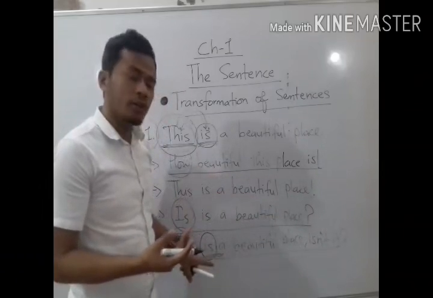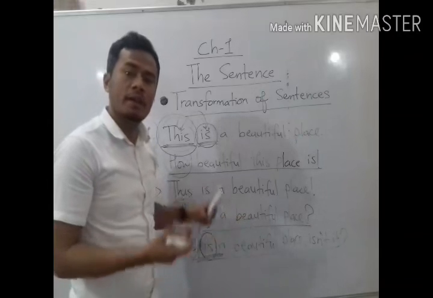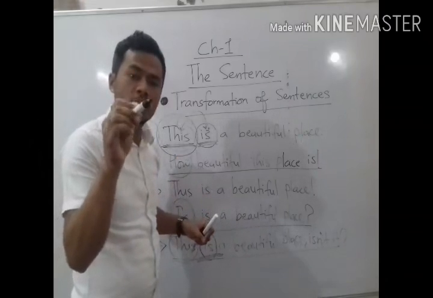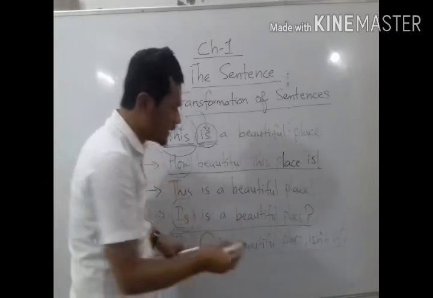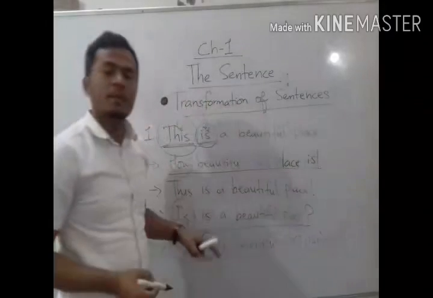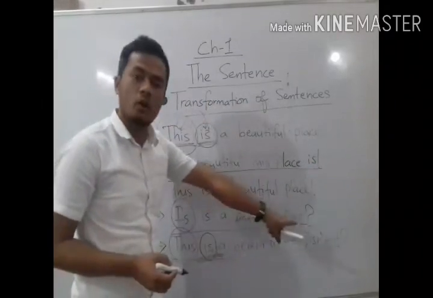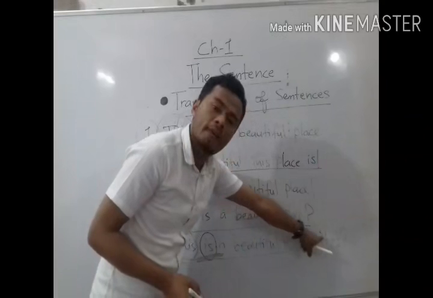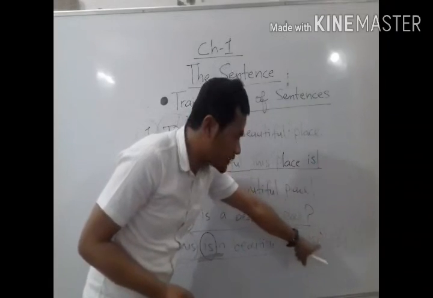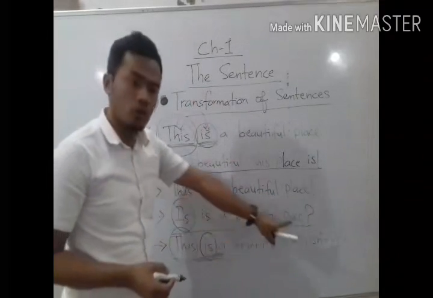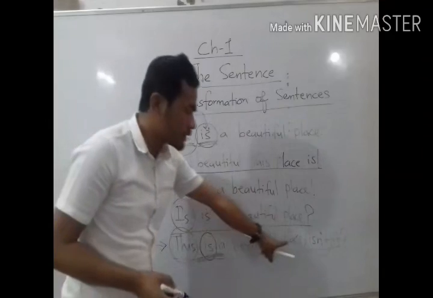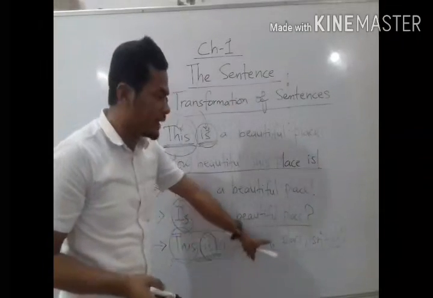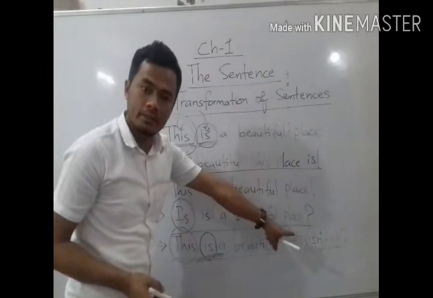Whenever we make the contraction form of helping verb and not, from not we have to remove O, and in place of O we have to put an apostrophe. So like here, isn't. Isn't is the contraction form of is and not. From here I have removed O, and in place of O I have put an apostrophe. So it has become the contraction form of is not. I have written the statement first, and after that, to make the confirmation of the statement, I have written the question tag there. Understood?